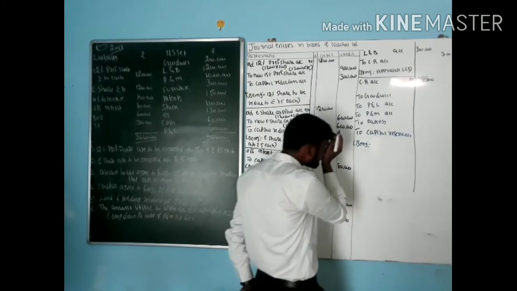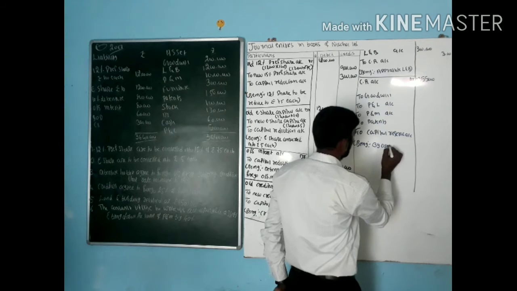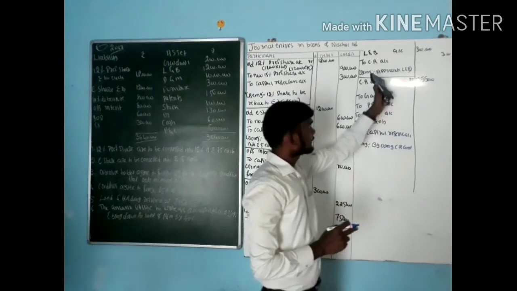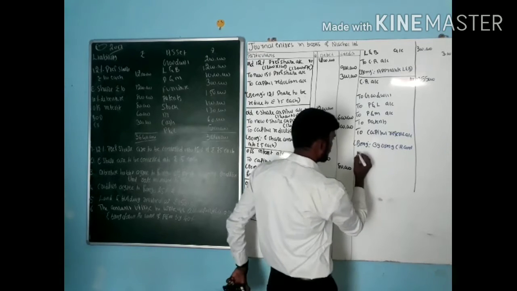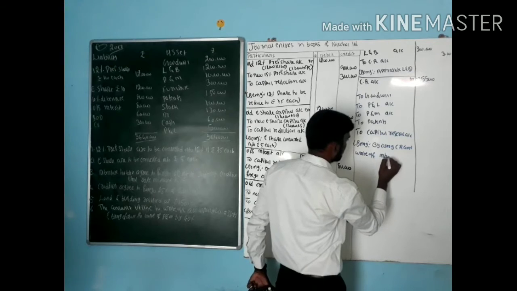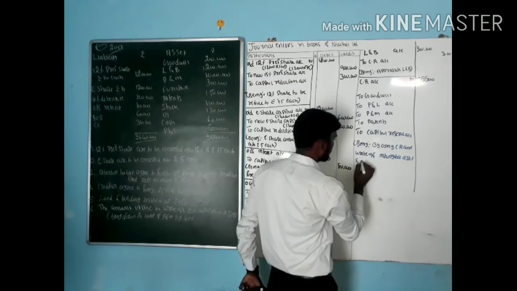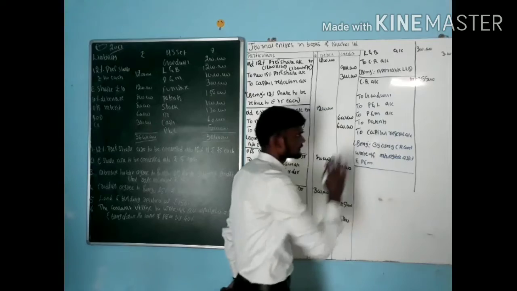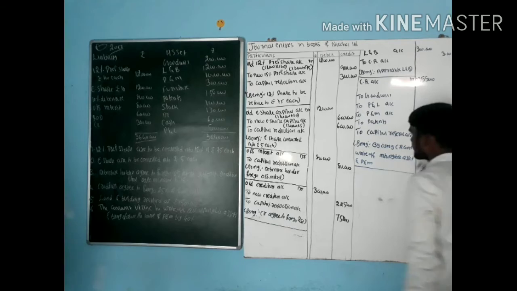And come to B. By using the capital reduction amount, we write off all the intangible assets and plant and machinery, and the balance amount is transferred to capital reserve. How much? That is 1 lakh 5,000.